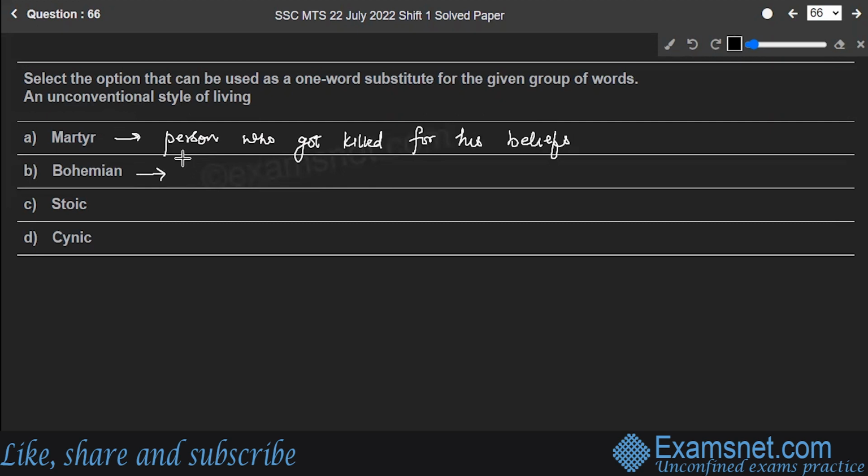Next, bohemian. It's actually a noun, a person who is socially unconventional. Next one, stoic. It means suffering from pain without complaining.